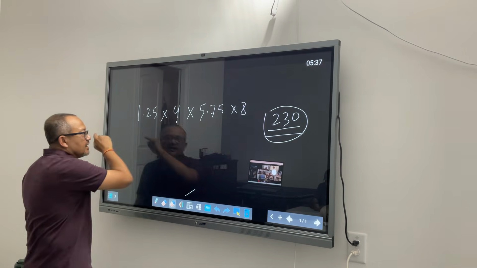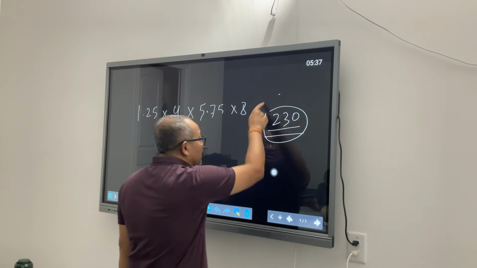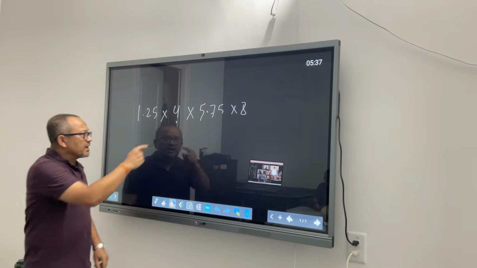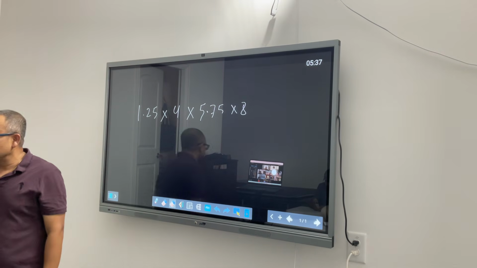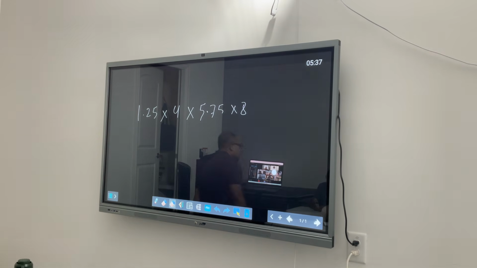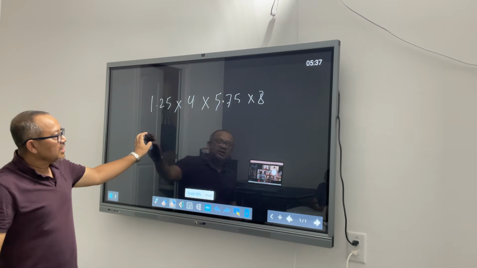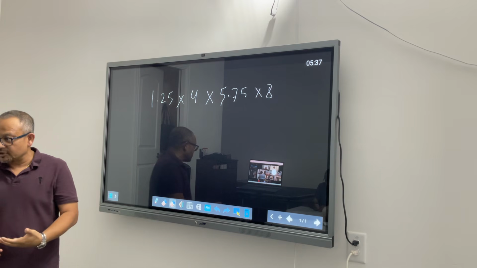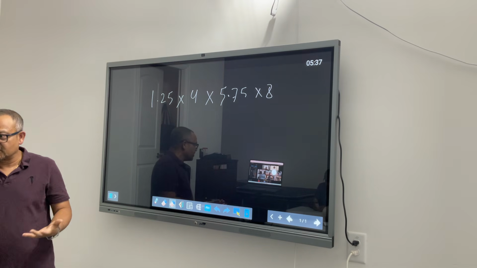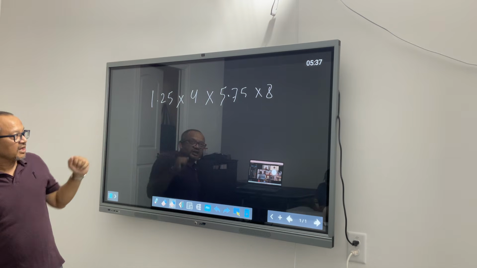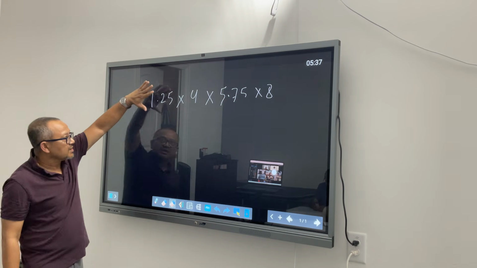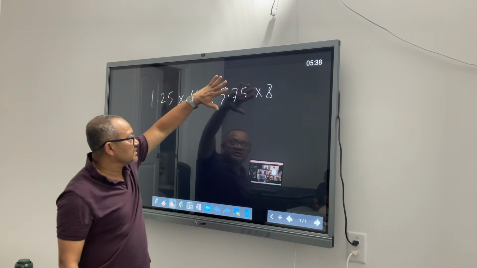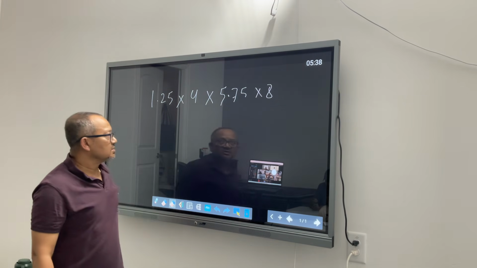Okay. Let's find some fun in this math game. What are we trying to do here? Are we trying to solve any math? No, we just learned the game. We are just trying to play it a few more times, right? You don't play Monopoly when you are 6 months old, right? You learn Monopoly when you start playing Monopoly, right? Or any game for that matter. So we just learned one game and we try to play that. Look at this. I have a decimal, I have a natural number, I have a decimal, I have a natural number. Who is my best friend?